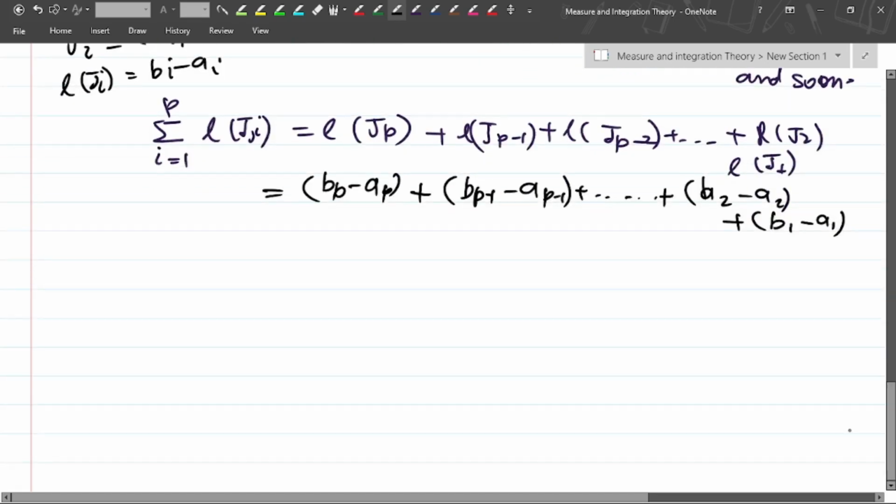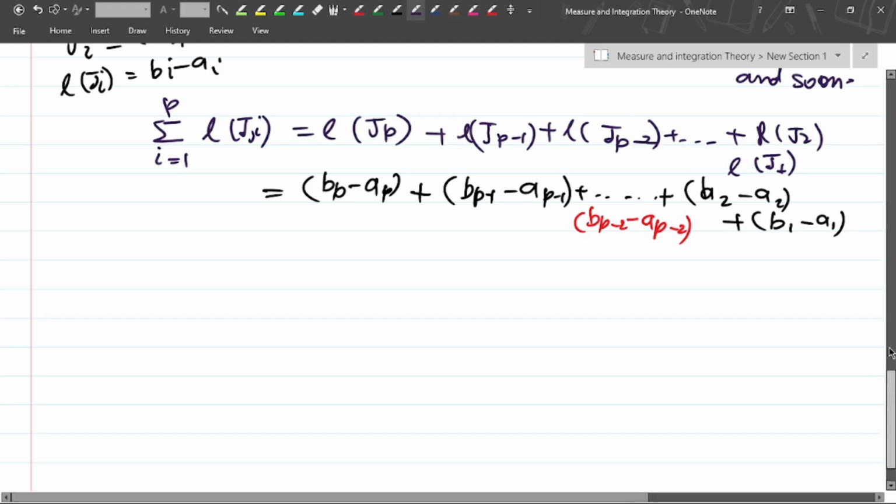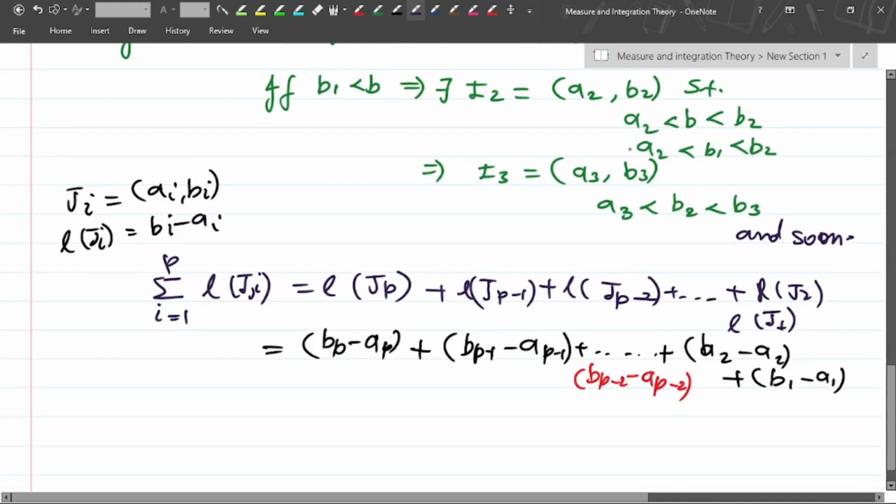Now here you will see all these terms will be 0. If you write it out, there will be b_(p-2) minus a_(p-2), and so on, and all the terms are stuck in between two points.